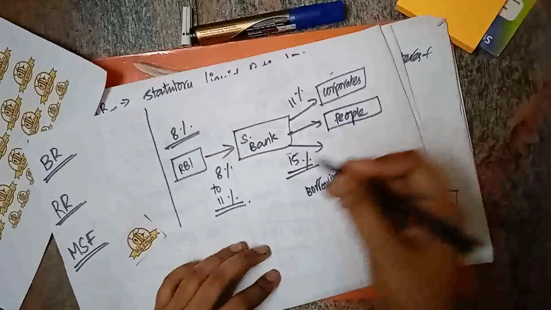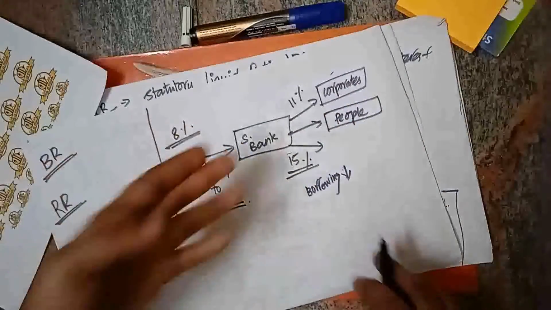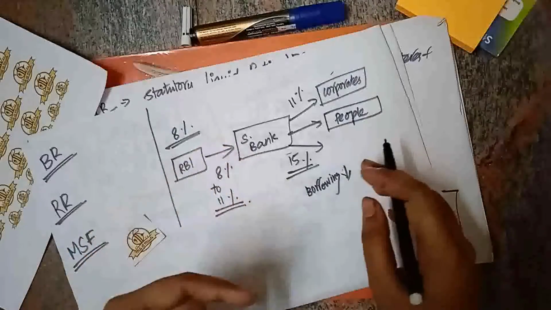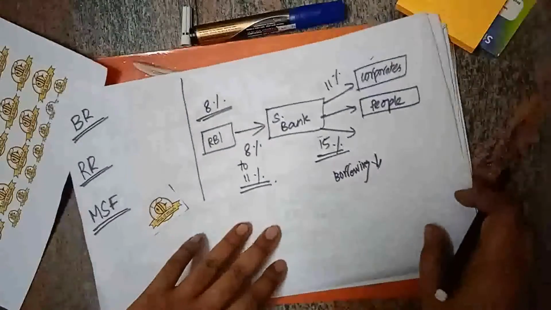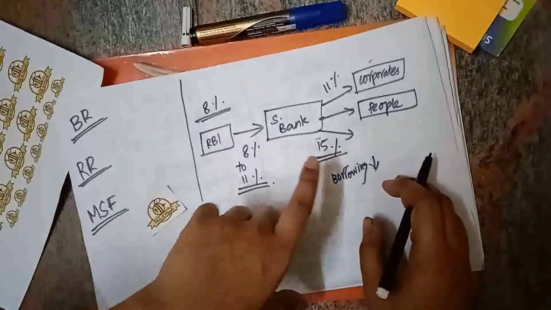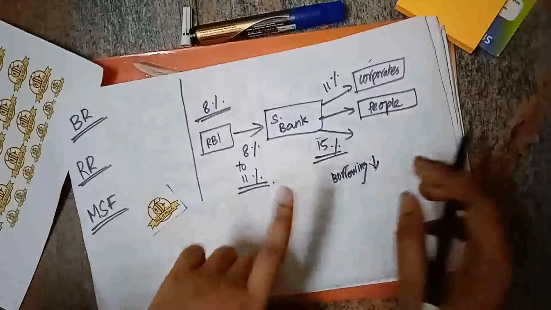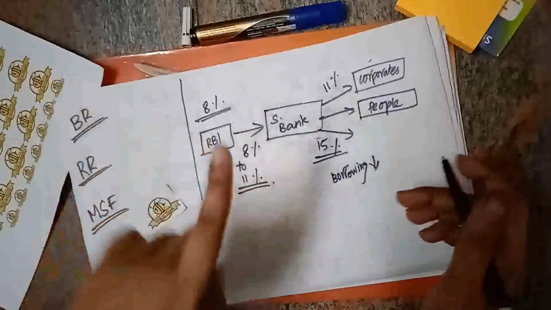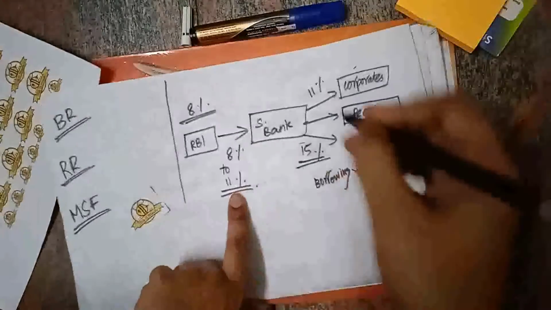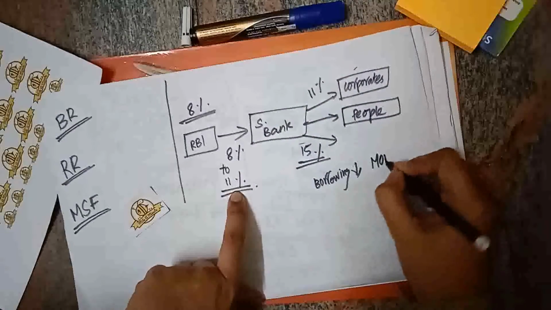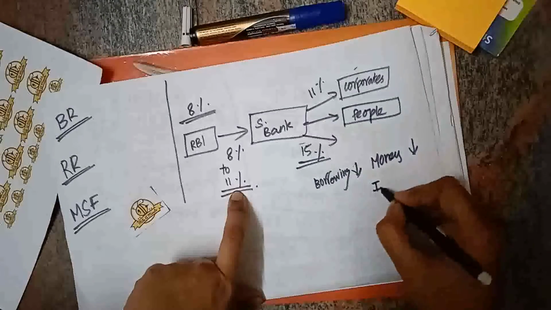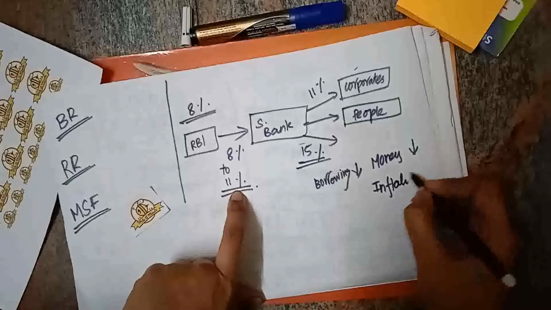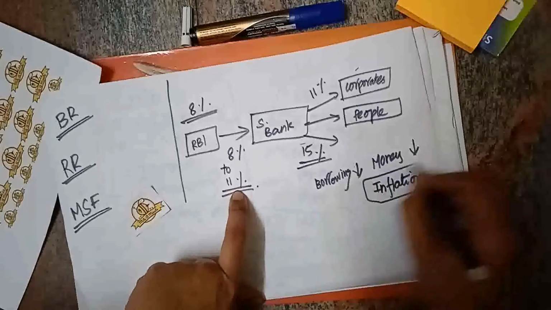If the interest rate is low, say if a bank is giving loans at an interest rate of around 1%, then automatically each and everyone will go and get a loan. But if it is giving loans at a very high rate, then we won't take loans, right? So the borrowing by the people will be reduced. By reducing borrowing, the money supply in the market will be reduced. If the money supply in the market is reduced, then automatically inflation will come under control. This is the case in all these three.